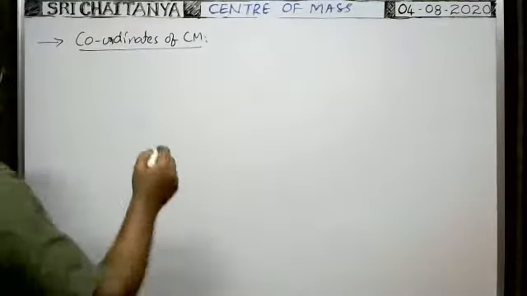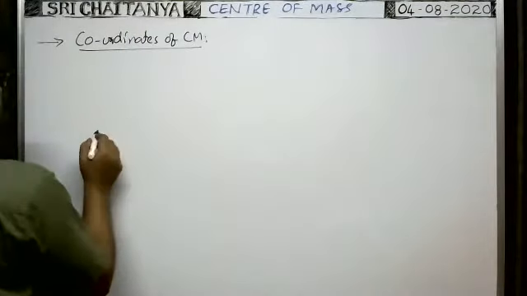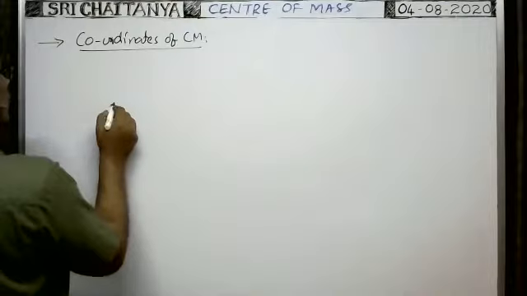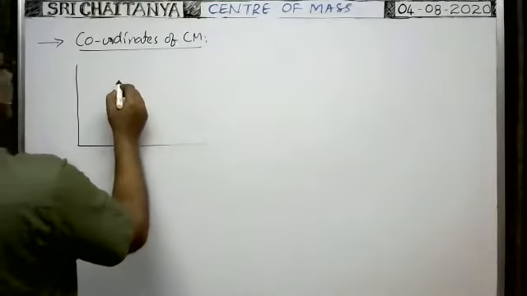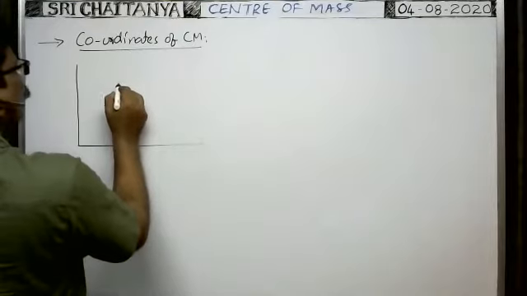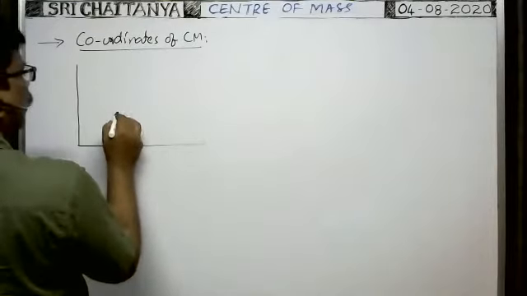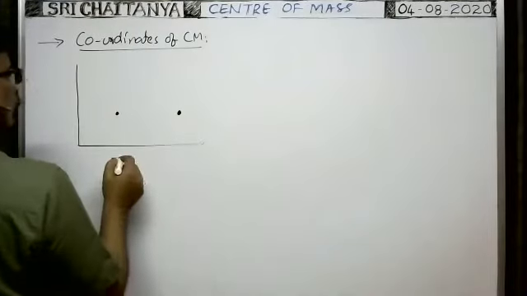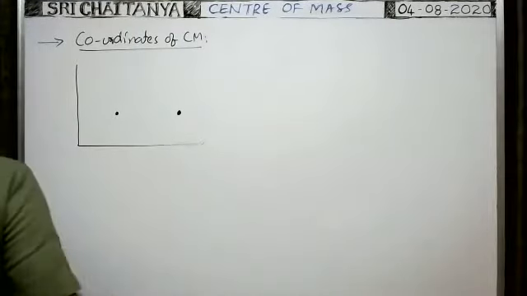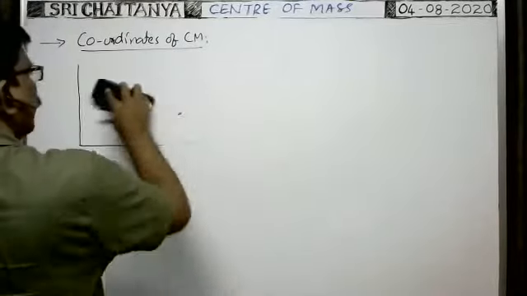Okay, so here you see, suppose in a coordinate system there are two particles. One particle is here, another particle is here. Or you take the two particles on the x-axis.